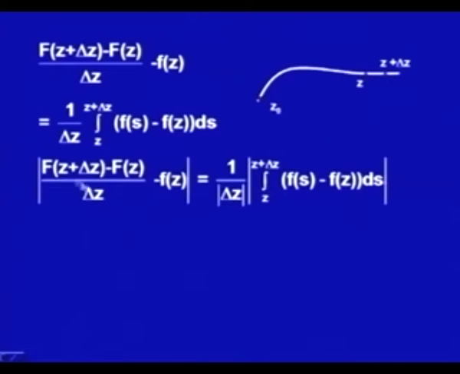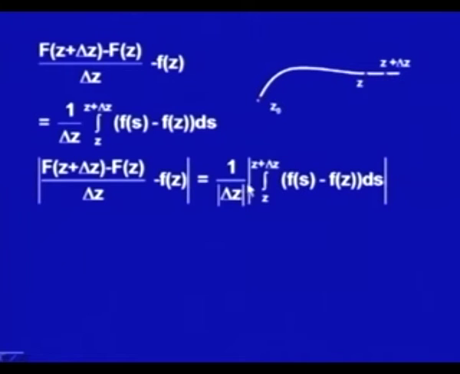Now, you see, we want to make it arbitrarily small. So, we take the modulus of this one. With the modulus property, we could write 1 upon mod of delta z and then the absolute value of the integral z to z plus delta z of f(s) minus f(z) ds.